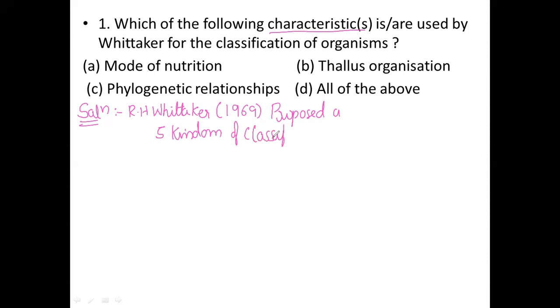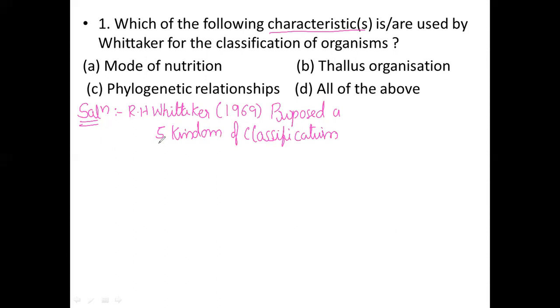As we all know, he made one classification, that is nothing but the 5 kingdom classification. Just for reference, I told you: R.H. Whittaker, in the year 1969, was the proposer of the 5 kingdom classification.